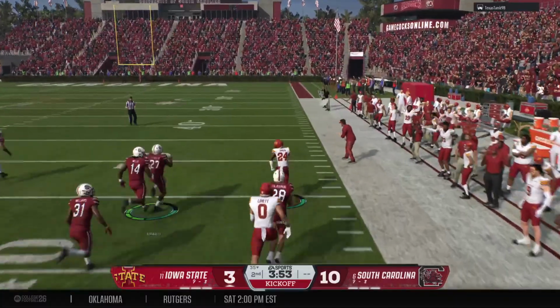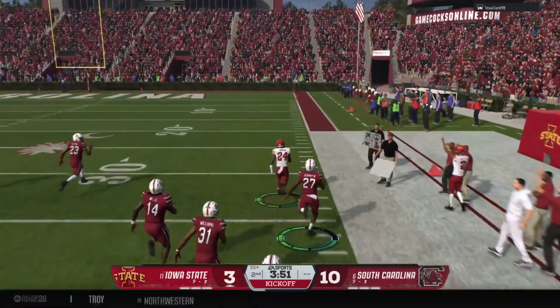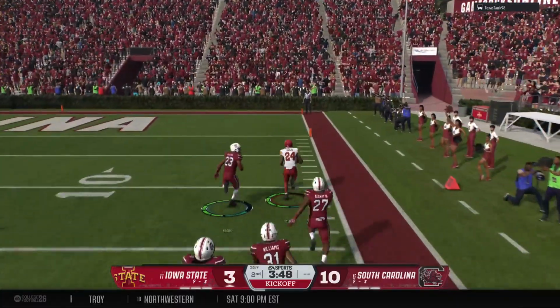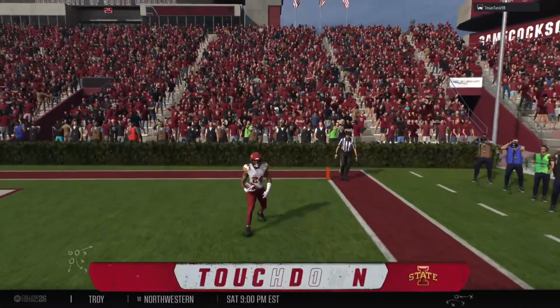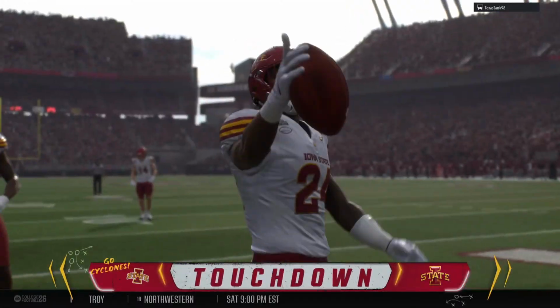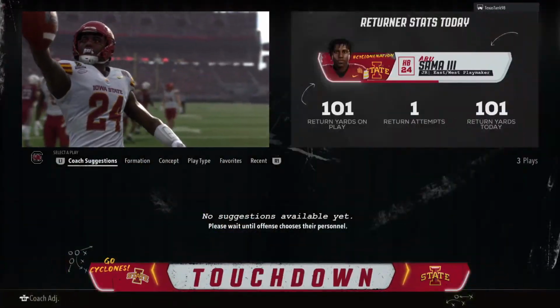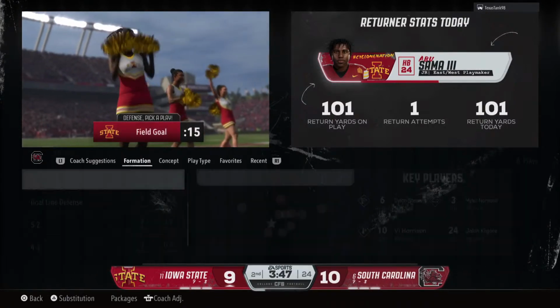He's got an opening. Watch out. He's got great speed. Gets some blocks. It's a foot race. They can't catch him. Touchdown. That is an unforgettable moment for that kick return. A touchdown in a playoff game.